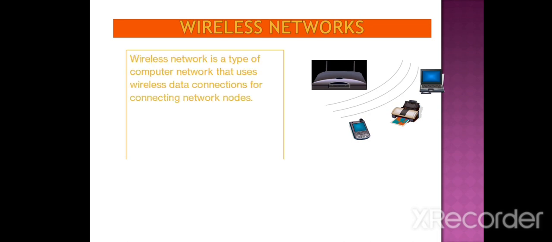Now the wireless network. A wireless network is a type of computer network that uses wireless data connections for connecting network nodes. Nowadays we can see different types of topologies and different types of networking, like wired and wireless networks. In a wireless network, for example, there is a computer or a mobile phone, laptop, PCs, Bluetooth devices, Wi-Fi. These are all examples of wireless networks.